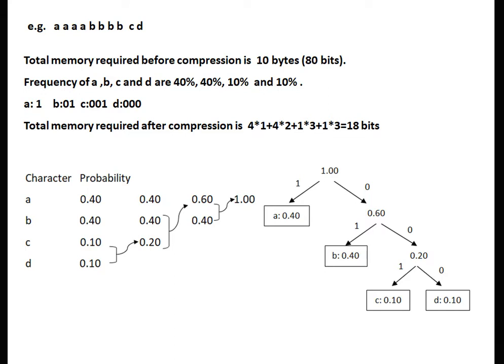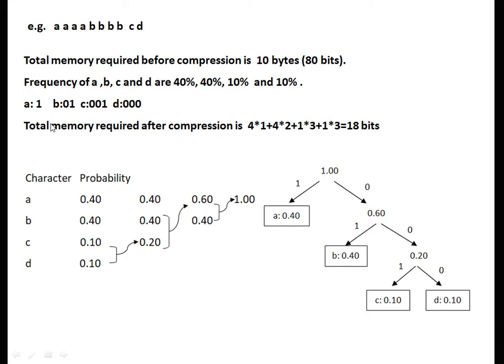Now here the frequency of A is 40%, frequency of B is 40% and C and D is 10%. Now here we take the probability and we arrange the probability in descending order. A, B, C, D. A is 0.4, B is 0.4, C and D are 0.1. We add the last two probabilities and again try to arrange in ascending order. 0.4, 0.4, 0.20. Next, add the last two. We are getting 0.60, 0.60 and then 0.40. Addition is 1. After construction of the Huffman code, Huffman tree, we are getting this code.